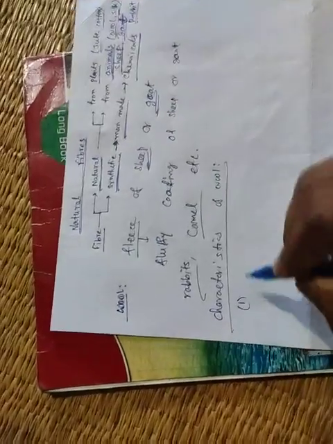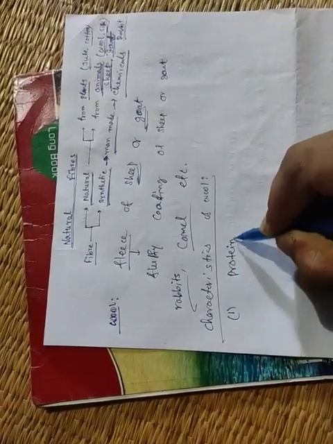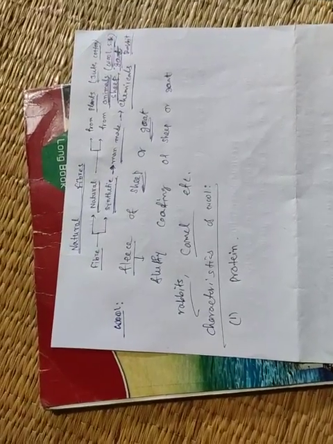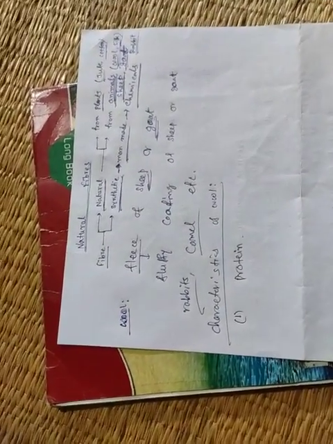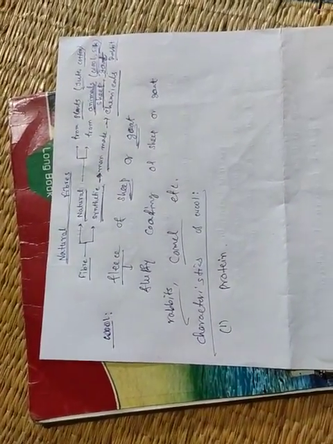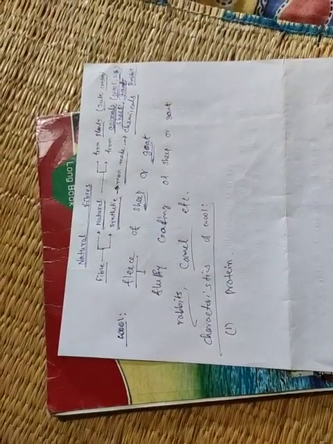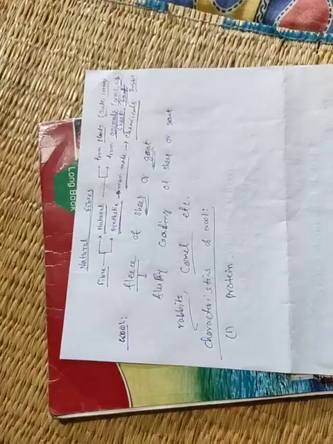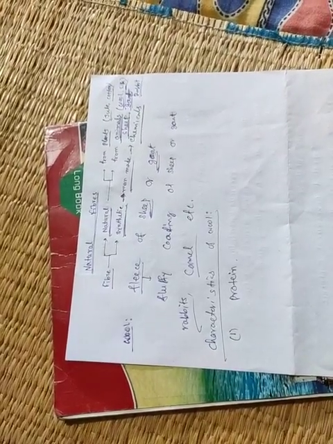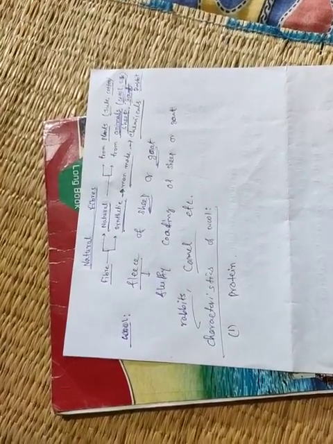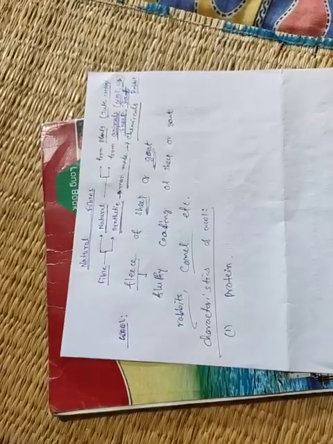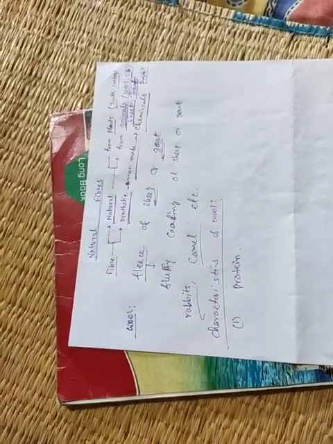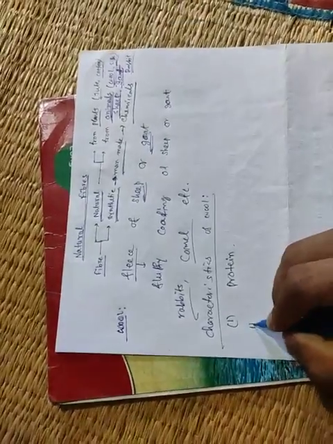They are made up of protein. Natural fibers obtained from animals are made up of protein. So first characteristic, wool fibers are complex animal proteins. If you burn it, you will have the smell of burning hair. Clear?